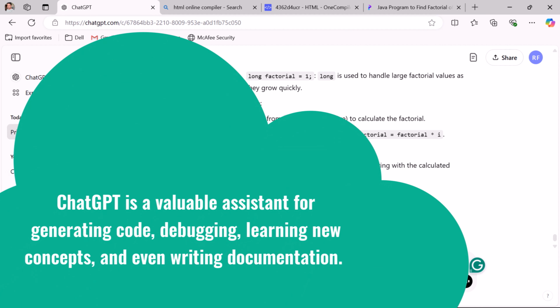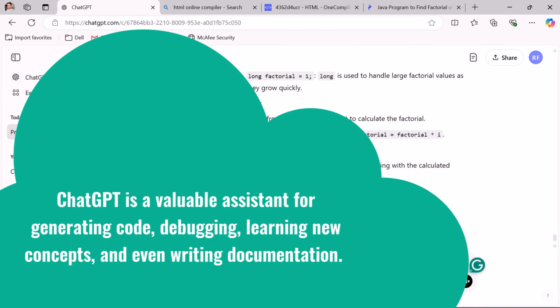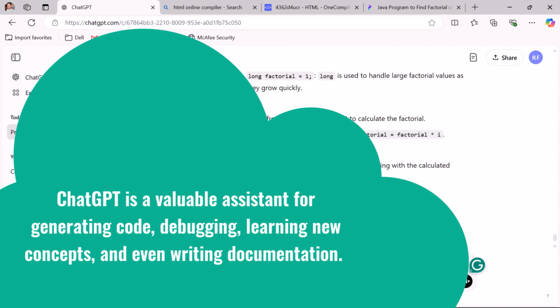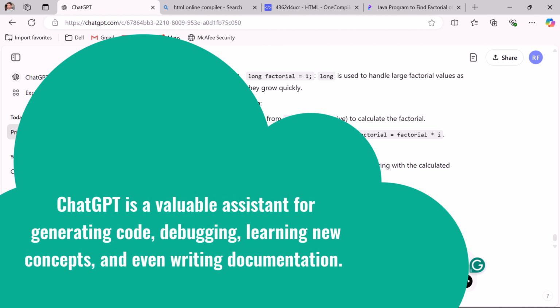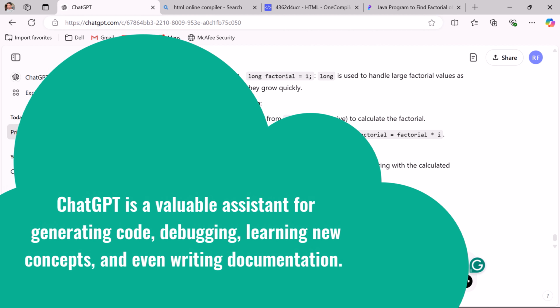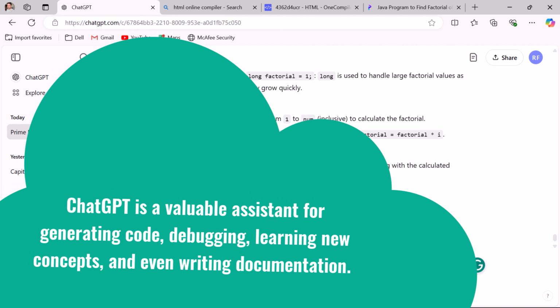So ChatGPT is an amazing tool that you can use in your day-to-day project work. It can generate the code for you, it can debug the code for you and find the errors for you. It can review your code and you can use ChatGPT to learn new things. Okay, it is awesome tool, just try it out.